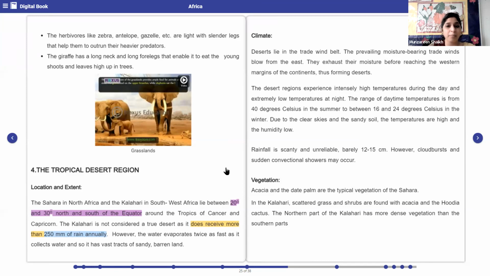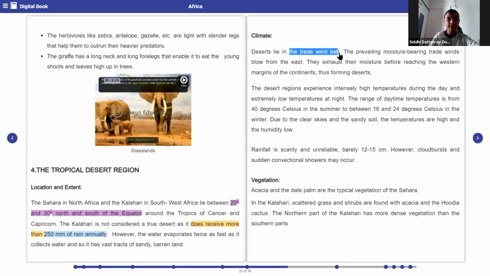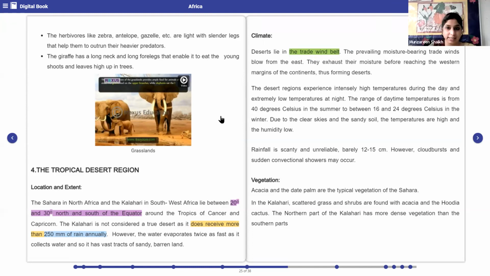Now, let's see about the climate of this particular region, that is the tropical desert region. Deserts lie in the trade wind belt. Please underline. Deserts lie where? In the trade wind belt. Yes. The prevailing moisture bearing trade winds blow from the east. They exhaust their moisture before reaching the western margins of the continent and thus form the desert. So how are deserts formed?